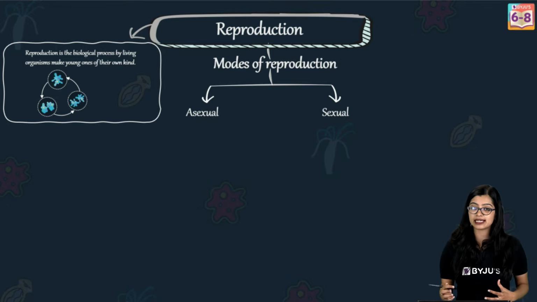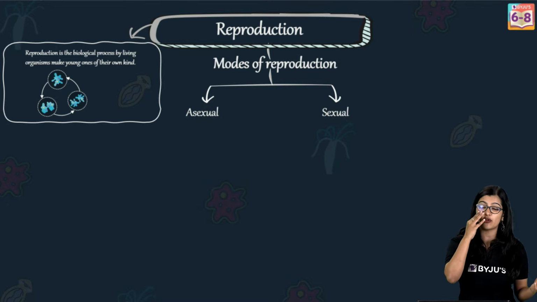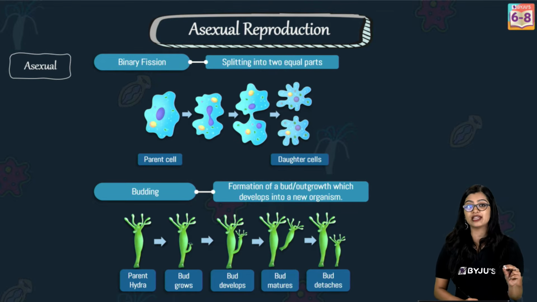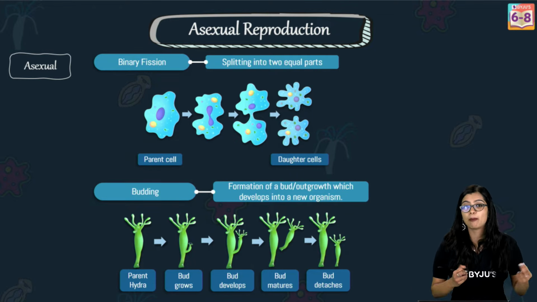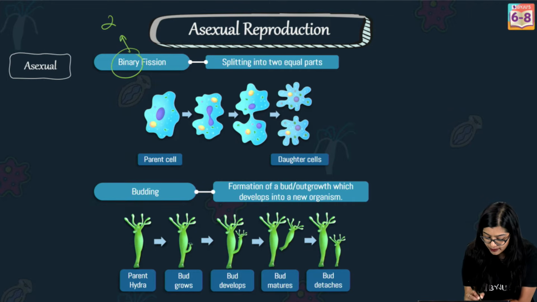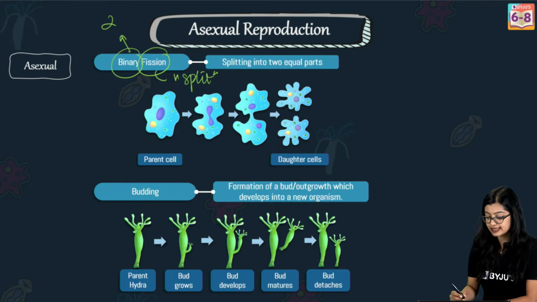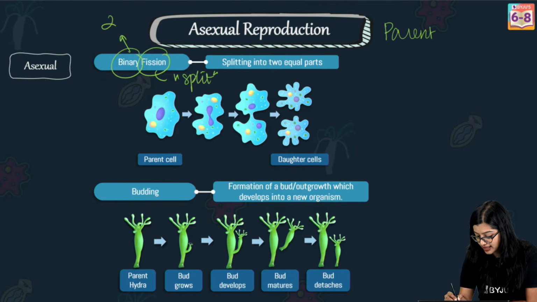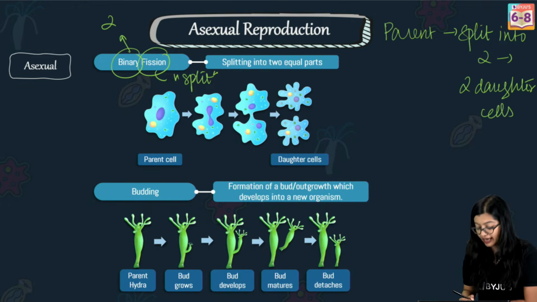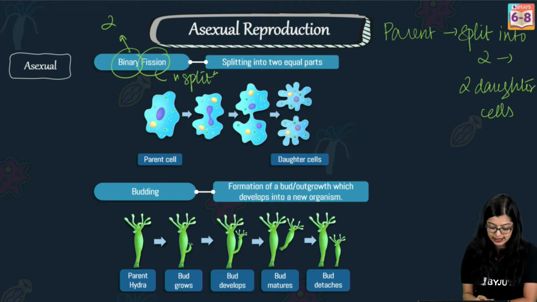Now, as per the NCERT, there are different types of asexual mode of reproduction, but the two types that you need to learn about are binary fission and budding. Binary fission, as the name suggests, so binary means two, fission means to split, right? So in binary fission, the parent organism will split into two, giving rise to two daughter cells.